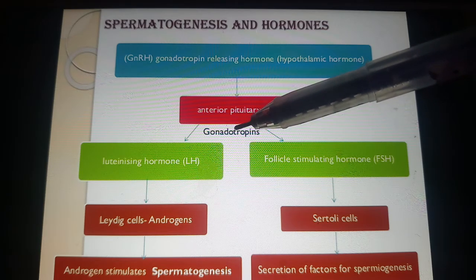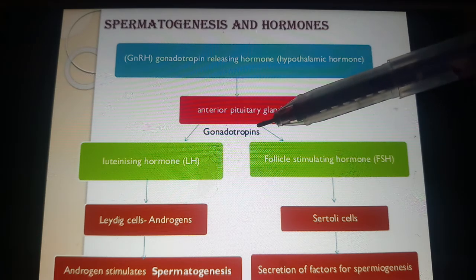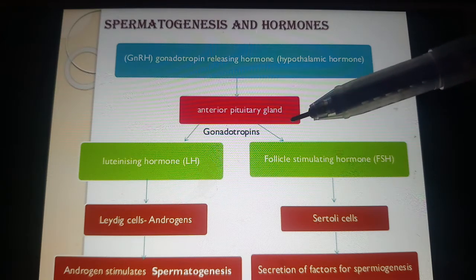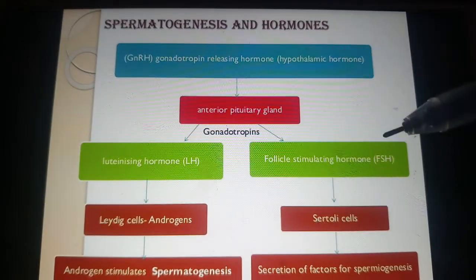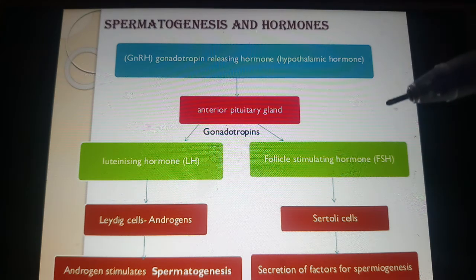Gonads means, the male gonads are called testes and the female gonads are called ovaries. The 2 gonadotropins are LH and FSH. The function of the hormones is different in the male and the female.